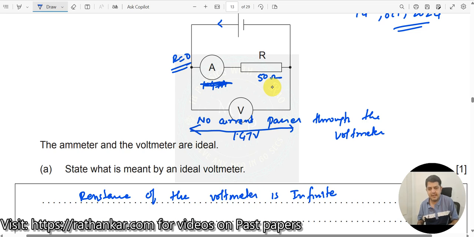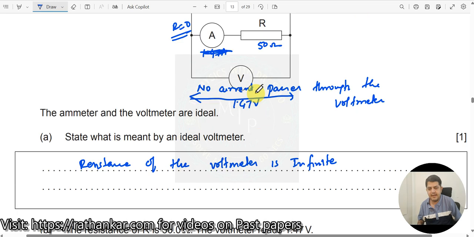So what is the current? See, if this voltage is known and this resistance is known, and this is also an ideal ammeter, which means it has a resistance equal to 0, whatever voltage is here, the same voltage is dropped across this resistance. So I can find the current using 1.47 divided by 50 ohms. I just put V by R equal to I, which means I use Ohm's law.